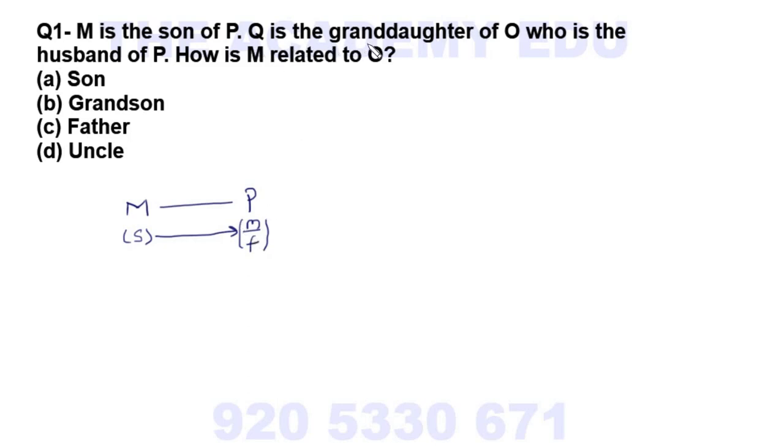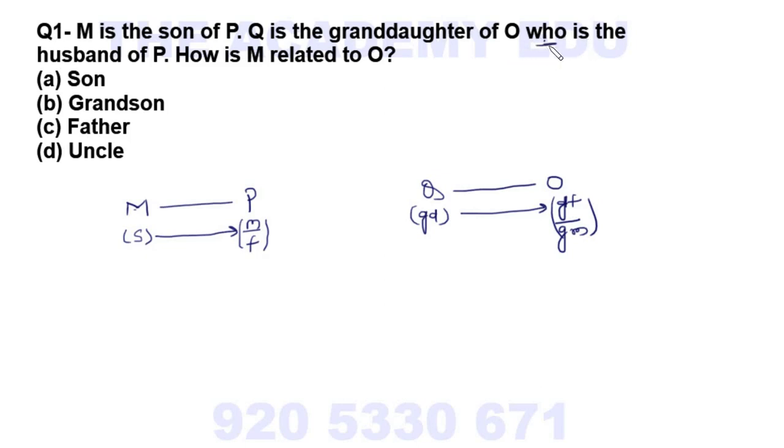Now Q is the granddaughter of O. Is there any Q among M and P? No. So I will write here Q and O's relation. Q is the granddaughter of O. So O may be grandfather or grandmother. Next, who is the husband of P?